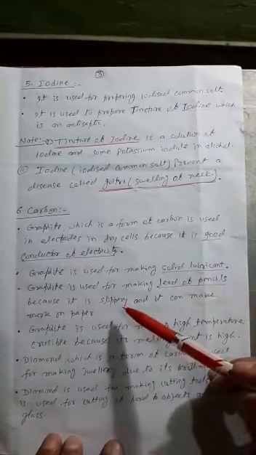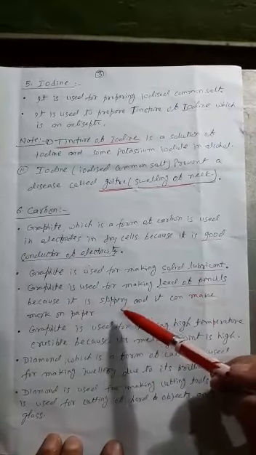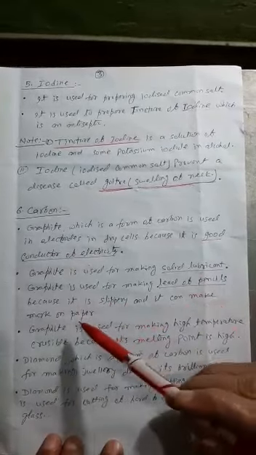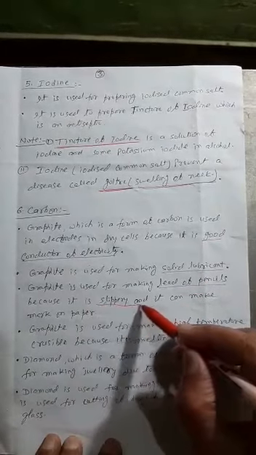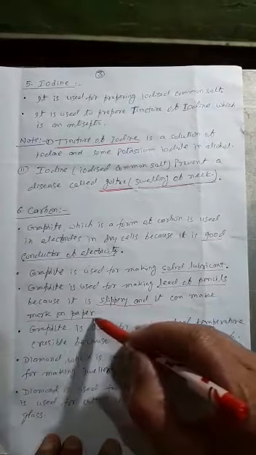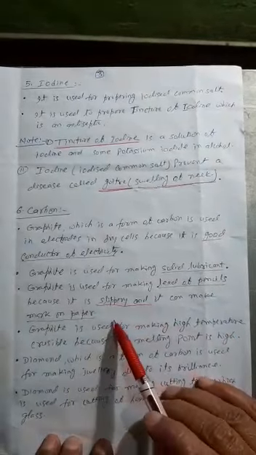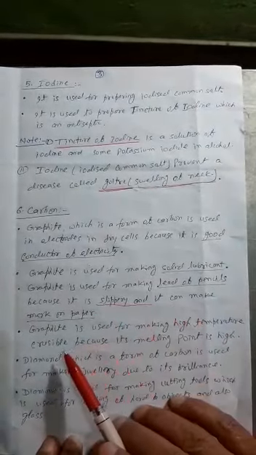Because graphite is of slippery nature and it can mark on the paper. Due to these two properties, one, its slippery nature, and the other, that it can mark on the paper, it is used as the lead of pencils.